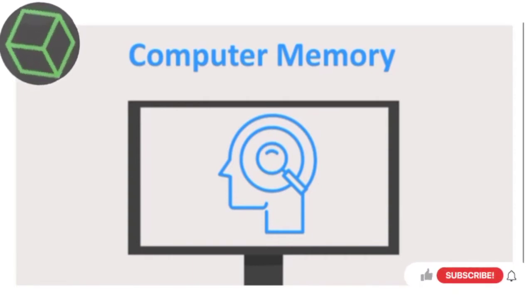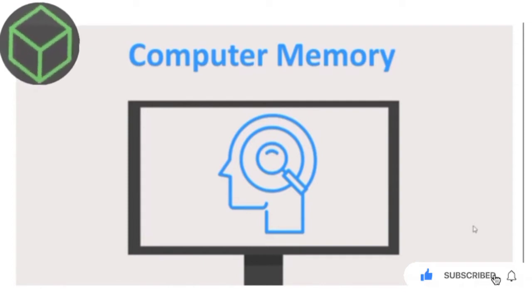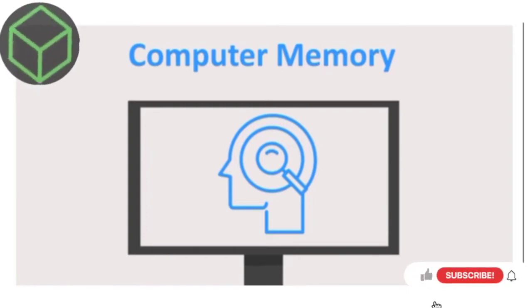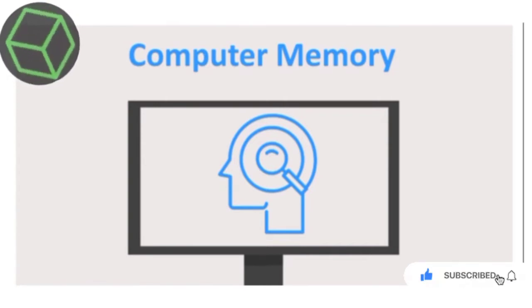It never forgets and can keep any information for a long time period. A computer memory is used to store data as well as information, temporary or permanent.